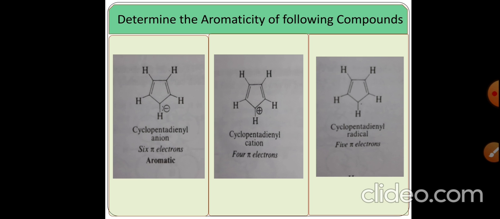Cyclopentadienyl cation. This is an electrophile. The electrons are lost by the carbon atom, therefore the carbon possesses a positive charge. So how many electrons are there? There are only 4 pi electrons in total. If we apply Huckel's rule of aromaticity, the compound is not aromatic. Cyclopentadienyl radical. A radical contains an odd number of electrons. So the carbon atom contains only one electron and the remaining 4 pi electrons are there. So the compound is also not aromatic.